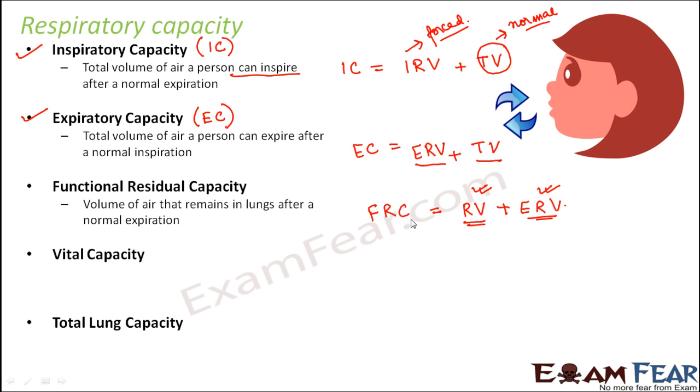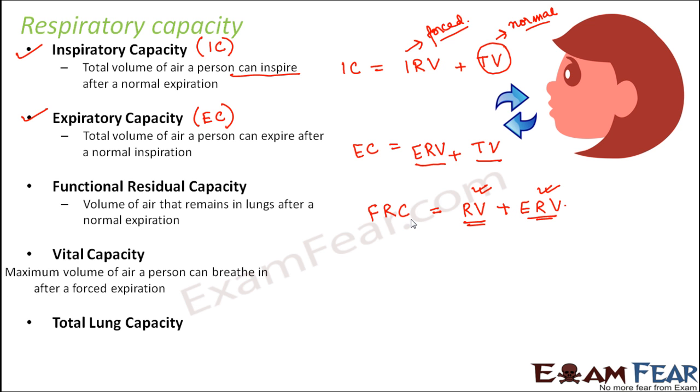So FRC is functional residual capacity. You normally breathe out. So how much is left over inside? Now inside, even if you breathe out forcefully, residual volume has to be there. So residual volume is there even now. But now you have breathed out normally. That means your expiratory reserve volume is also stored inside. Because if you had breathed out forcefully, that expiratory reserve volume would have come from inside your body. So that is still there in your stock. So FRC is equal to RV plus ERV.